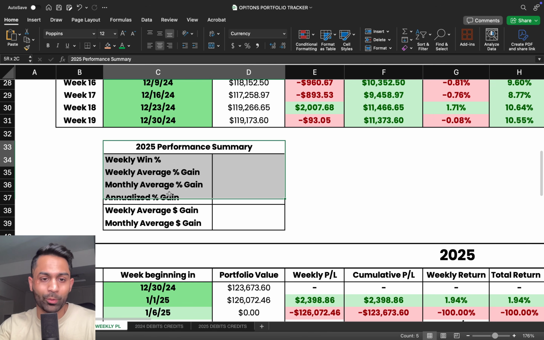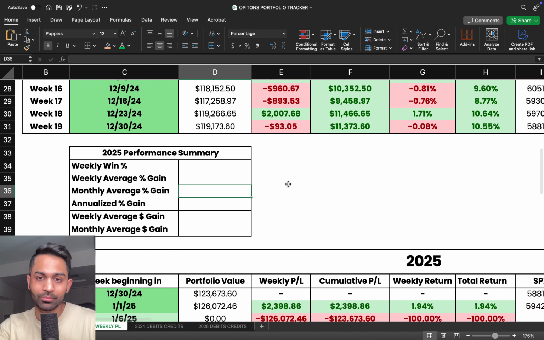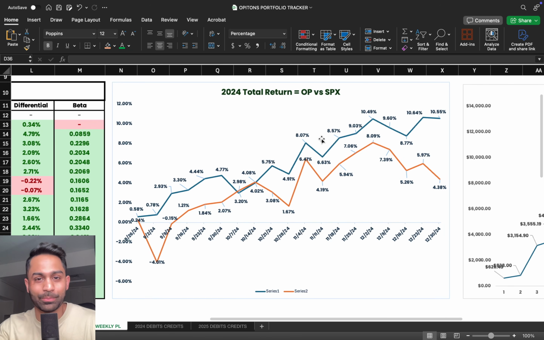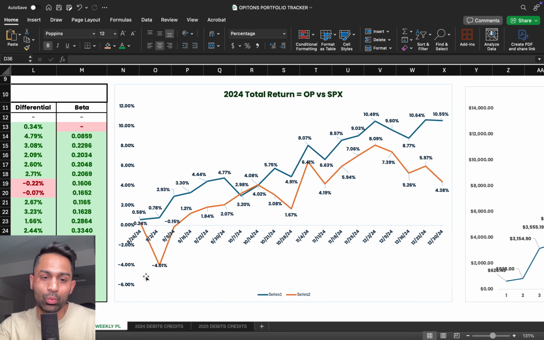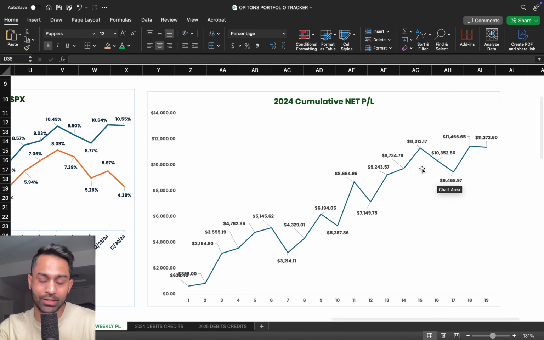So 2025 performance is going to be tracked over here. I will be updating everything on our Discord and on our Patreon, and we're also keeping track of our performance like this, so you can compare it with the S&P 500, see it week after week how the performance is, and of course the cumulative net P&Ls as well.